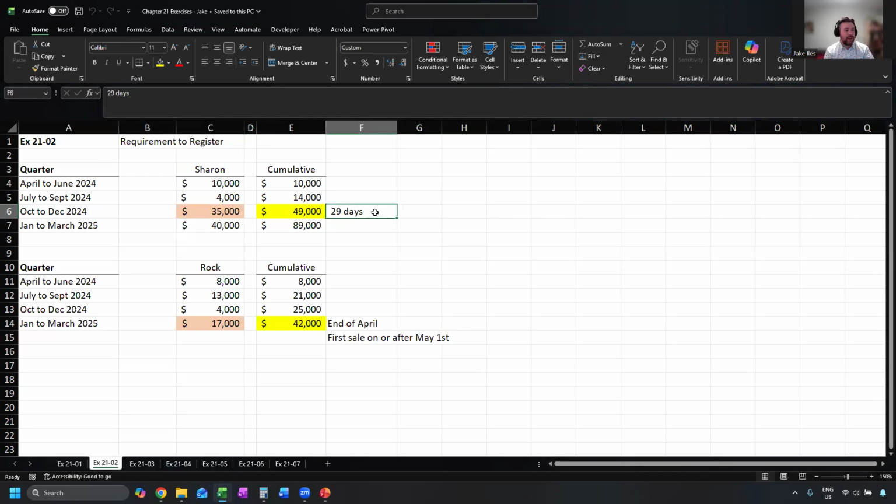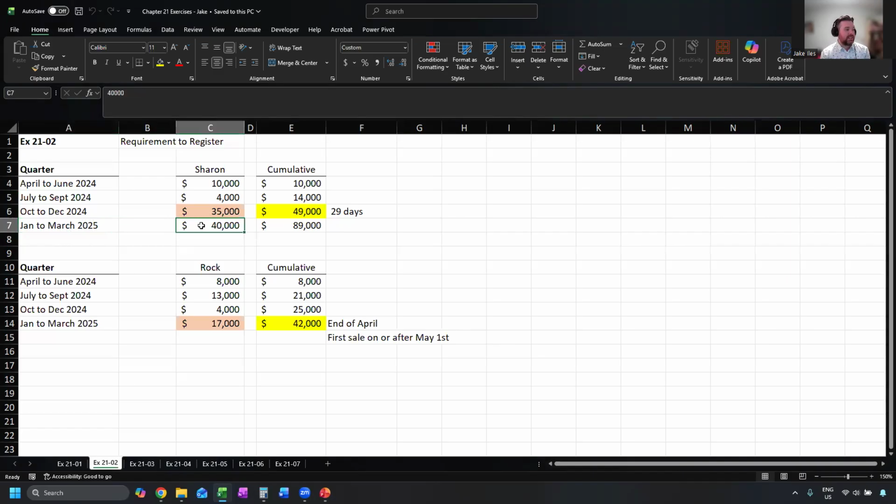So she needs to register within 29 days of that sale that got her over the 30,000 in the quarter. Cumulatively, she's well over 30,000 at $49,000. Because it was such a big quarter, she can clearly see she's hit 30,000, so she needs to register as soon as possible. We have 29 days, and then we'll have to collect sales tax.